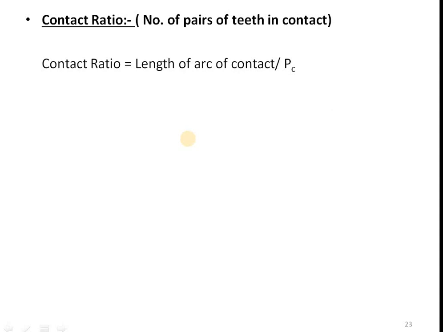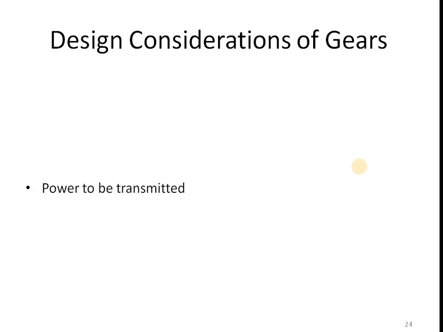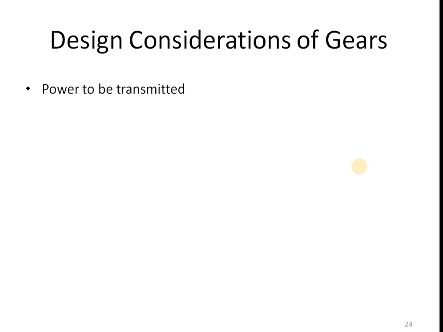Next point we will see is design considerations of gears. For the design of any type of gear, we need the following design considerations. Okay. So what are those? We will see one by one. First one is power to be transmitted. So while designing the gear, we should consider the power, how much power it should transmit, before designing the gears.